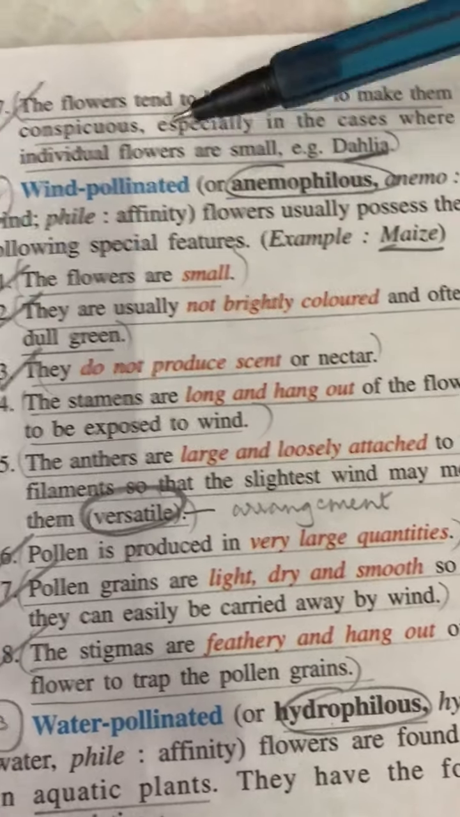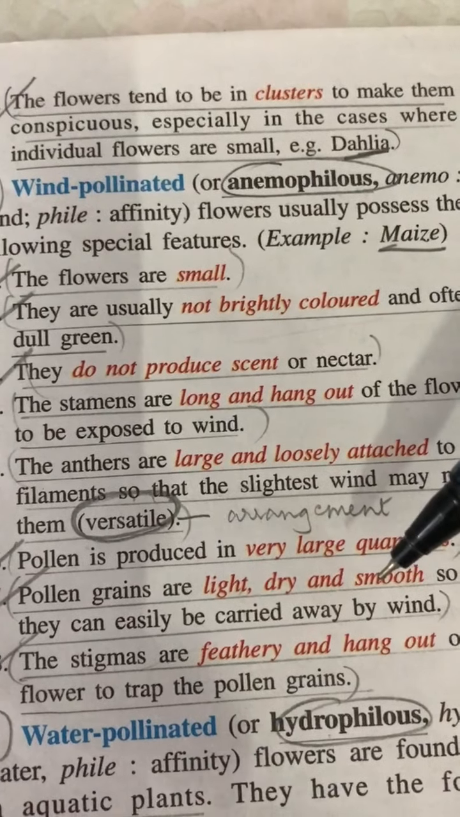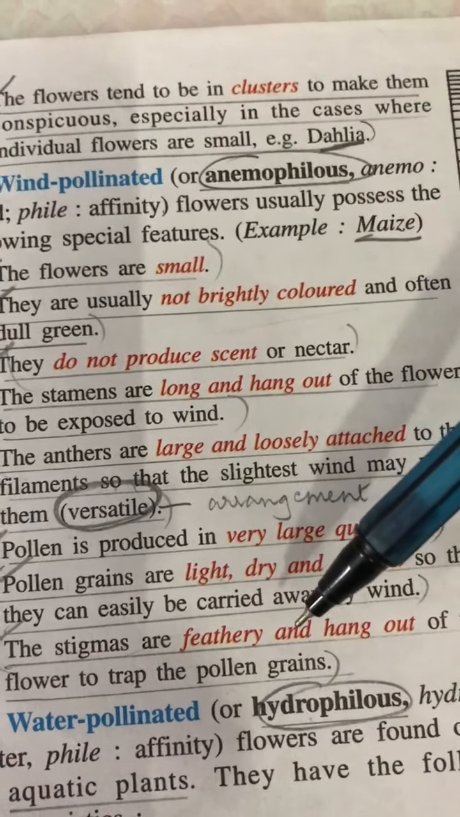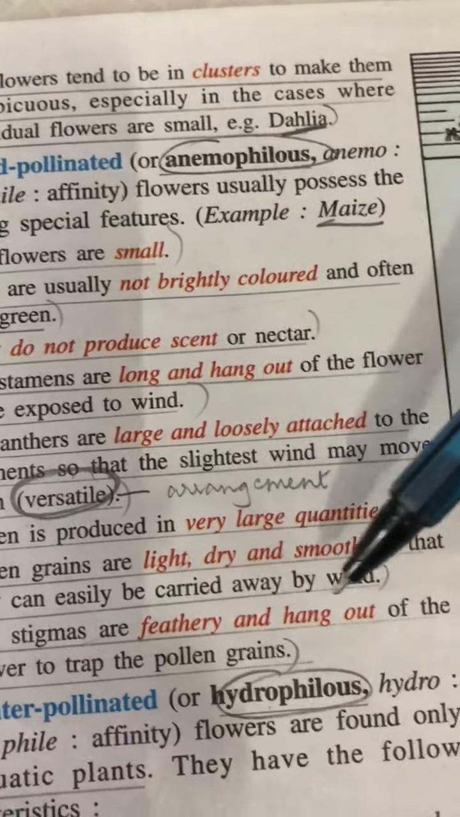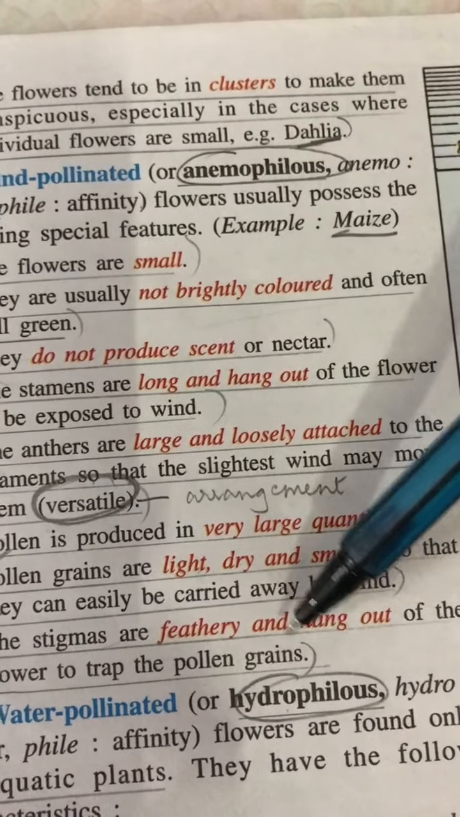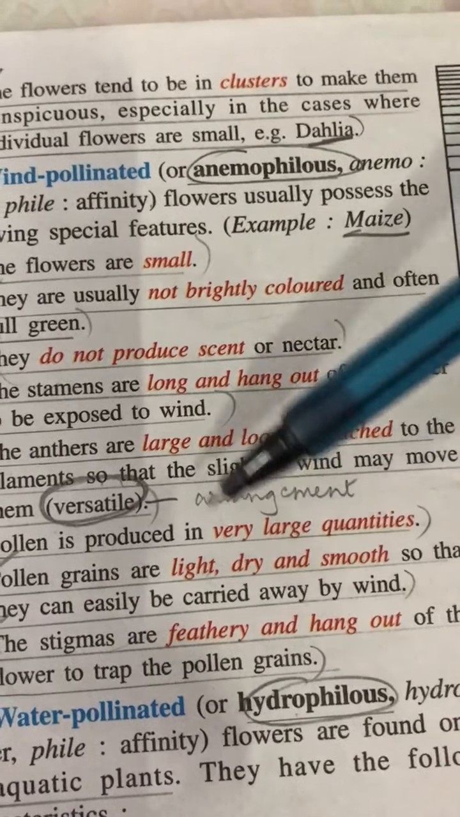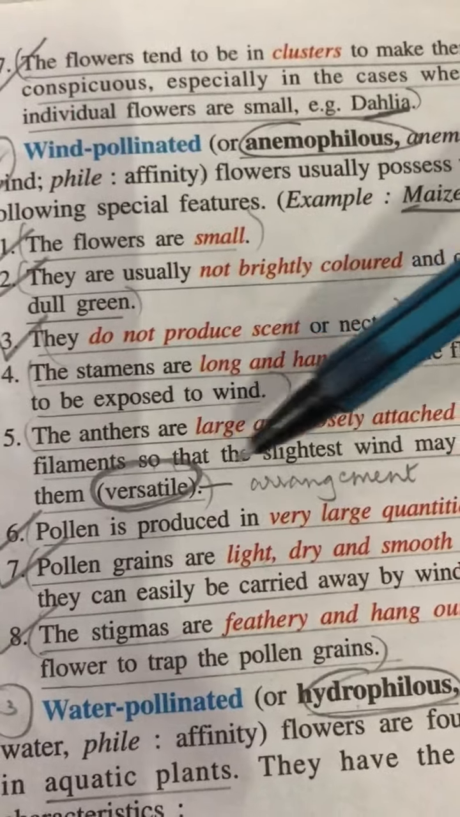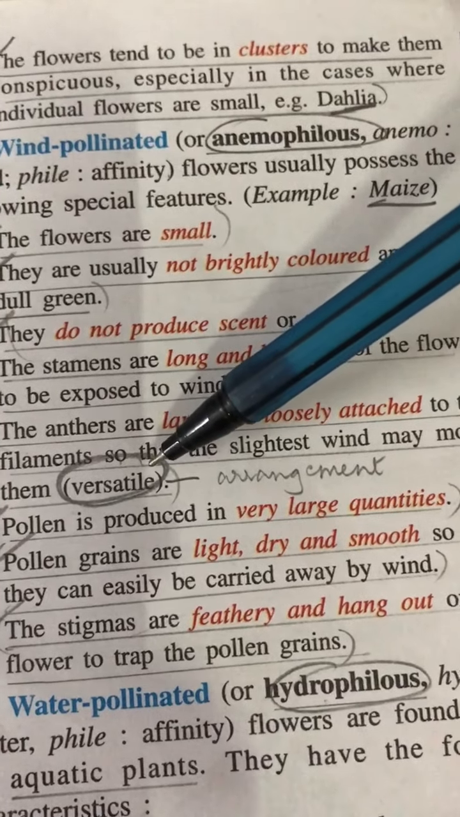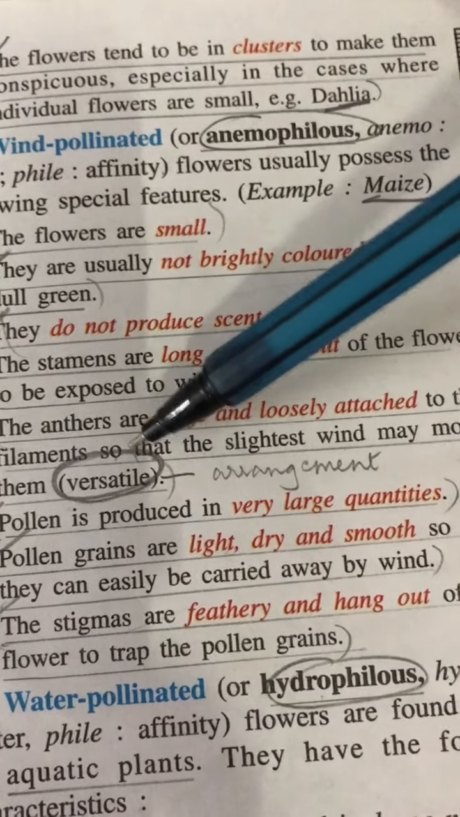The pollen grains in wind pollinated flowers are dry and light so that they are easily carried by the wind. The stigma is feathery and style is long, so that the feathery stigma hangs out of the flower so that easily the pollen grain which is being blown away by the wind is caught by it. Then the anthers are very loosely attached to the filament. This kind of anthers are called versatile, so that the slightest movement of the wind can move them.